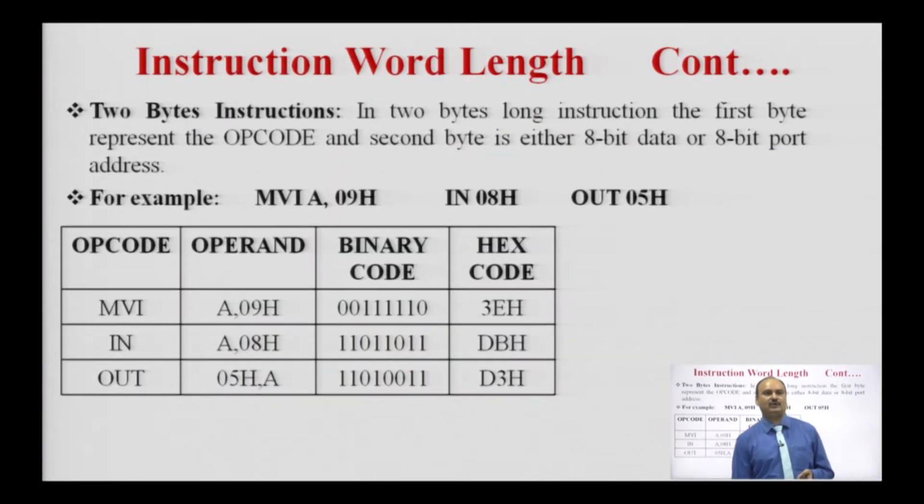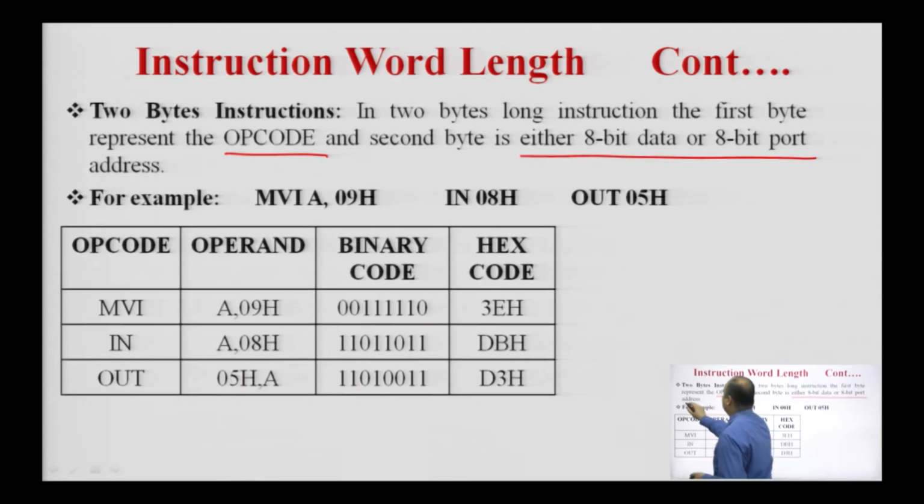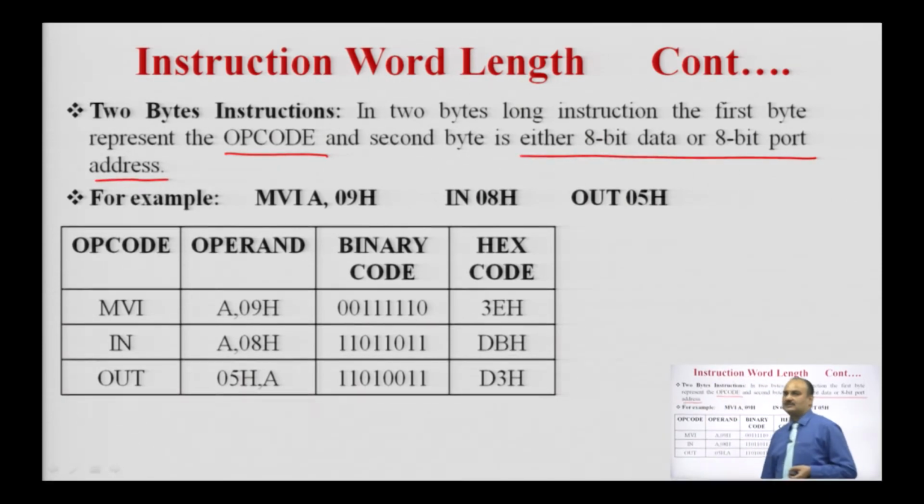Second is the 2 byte long instruction. In a 2 byte long instruction, the first byte is the operation code and the second byte is either 8 bit data or an 8 bit port address.